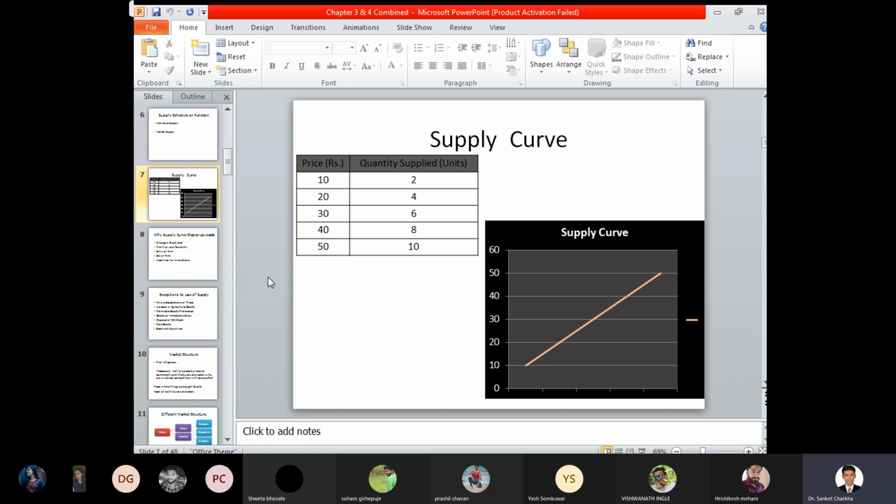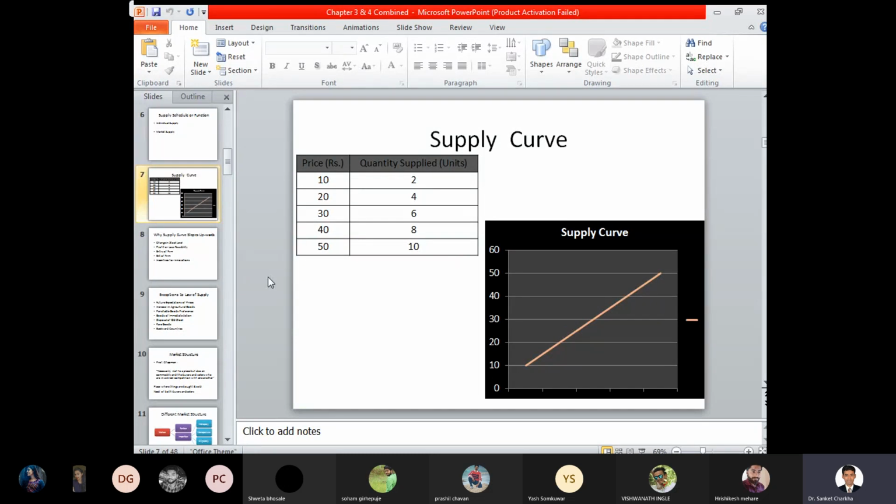Supply curve, wherein the price of the commodity and the quantity supplied have been provided. Accordingly, the price of the commodity increases from 10 rupees to 50 rupees, and in the same fashion the quantity supplied also increases from 2 to 10 in the respective manner.